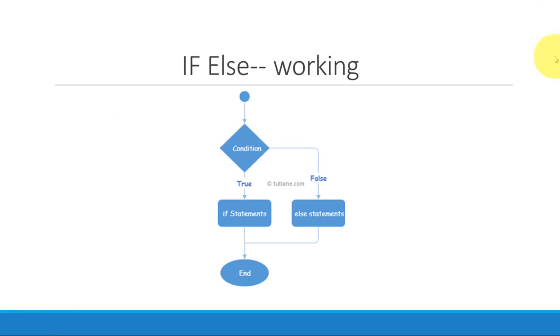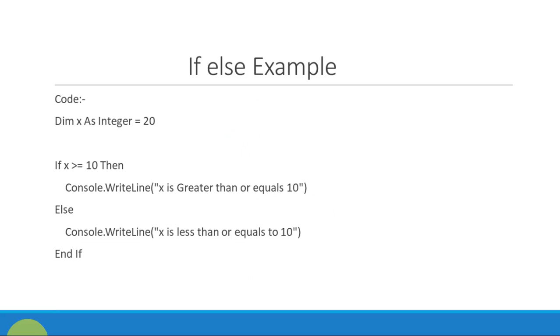Let's discuss the example of this. This is the flowchart, or the working of an if-else condition. If the condition is true, then the if statements will get executed. And if the condition is false, then these statements will get executed, and both move towards the end. So either this or this. Only one set of statements will get executed.